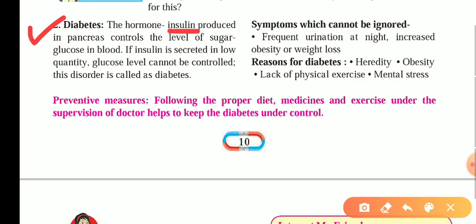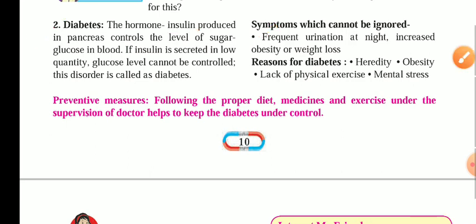Another part is symptoms which cannot be ignored in the case of diabetes. In that, one is urination at night, increased obesity or weight loss. Means a person will have sudden obesity, means the weight will increase rapidly, or the weight is lost suddenly. The major reasons for it are heredity, obesity, lack of physical exercise, and mental stress, which bring diabetes in a person.